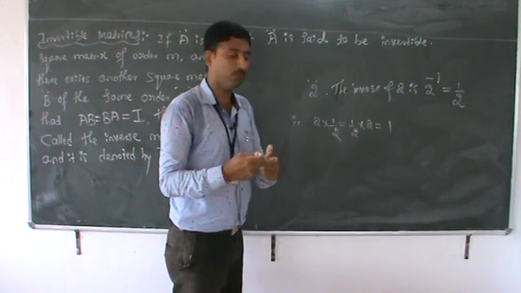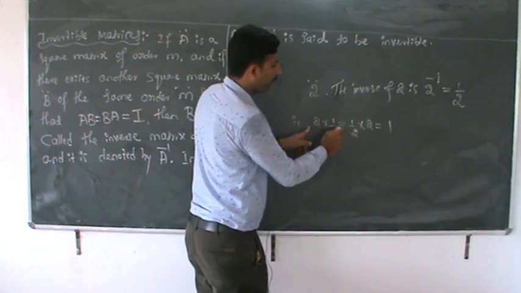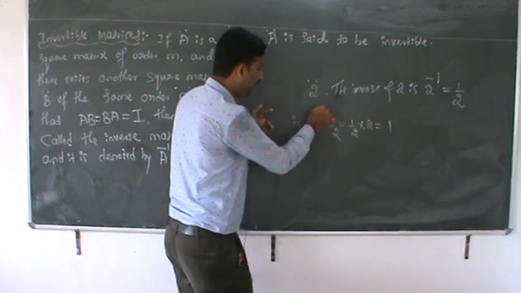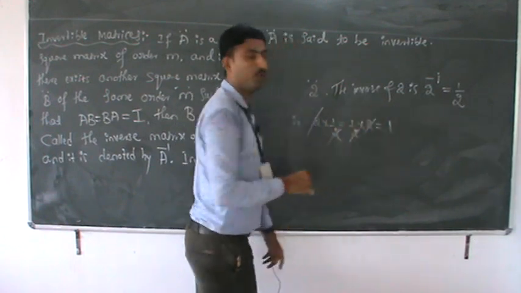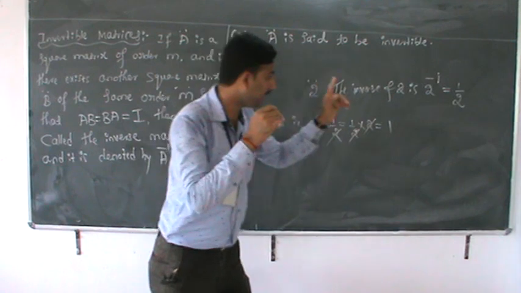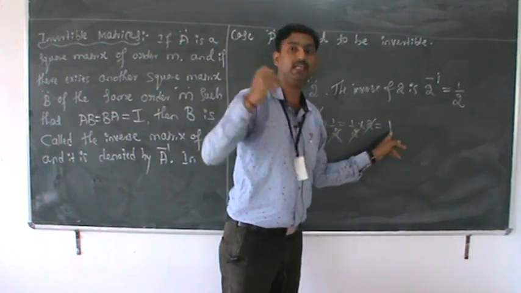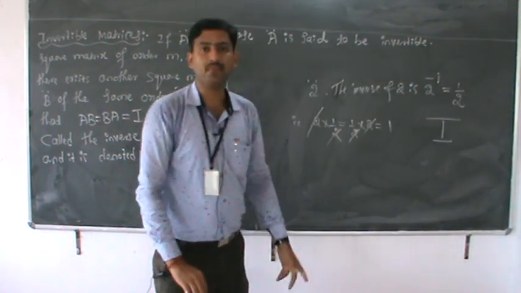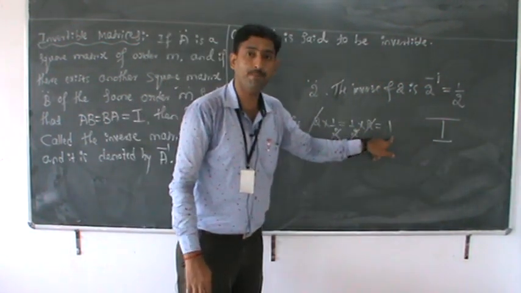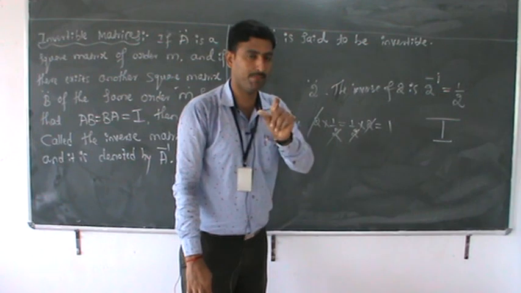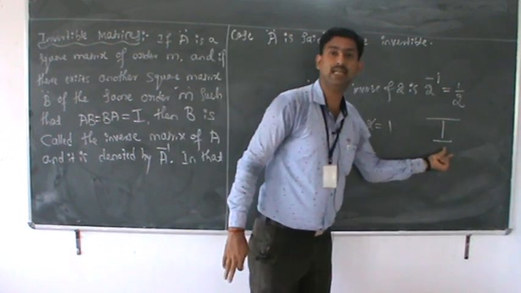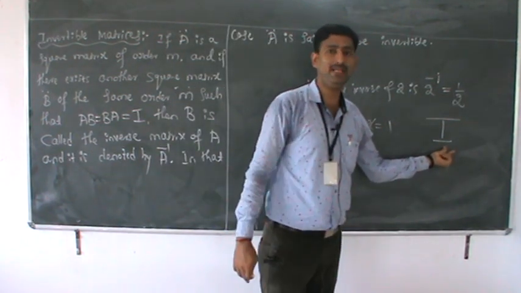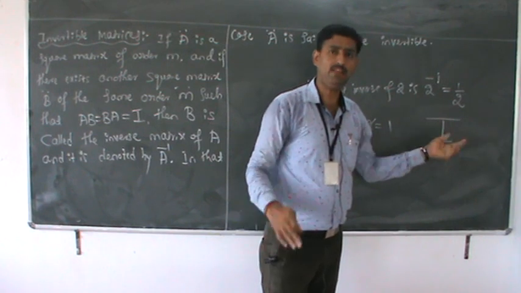What is the meaning of that inverse? 2 into 1 by 2, 1 by 2 into 2, which is nothing but 1. The answer should be 1. But in case of matrices, there will be I. In case of numbers, the identity is the number 1, but in case of matrices, 1 will be nothing but the identity matrix of the taken order.